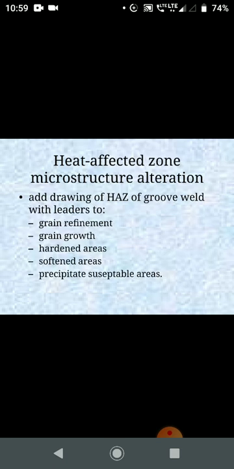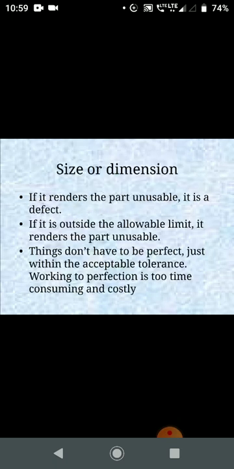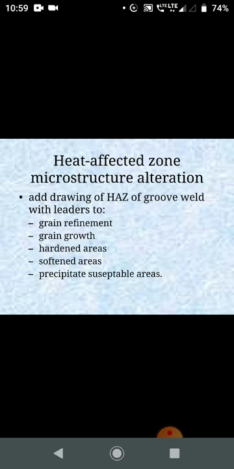So this is about porosity, and next is the heat affected zone microstructure alteration, adding a drawing of the HAZ of the groove weld. These are the things we discuss in this lecture.